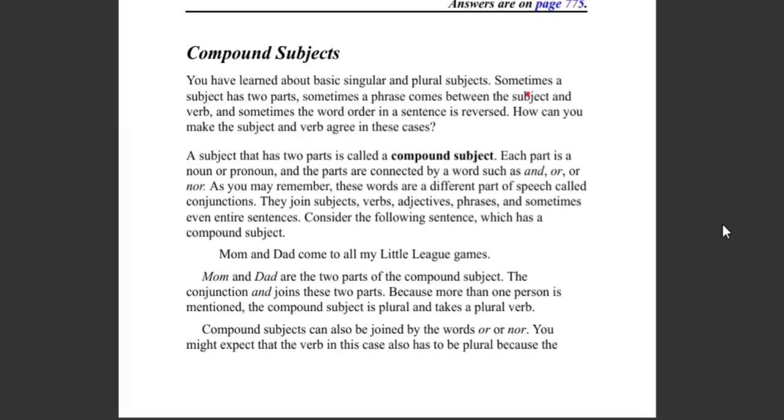For compound sentences, this we go. What kind of conjunction? What type of conjunction? We have subordinating conjunction and coordinating conjunction, right? "And", "or", "and", "or", "nor". These are coordinating conjunctions. You almost forget, huh? So these words get joined with subjects, verbs, adjectives, phrases, sometimes entire sentences.